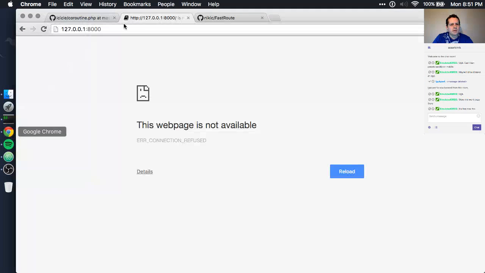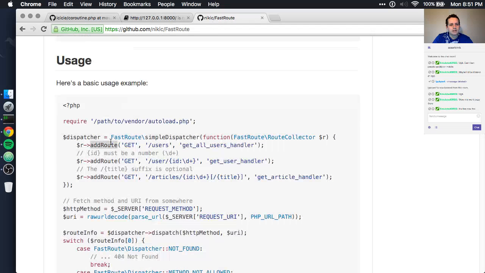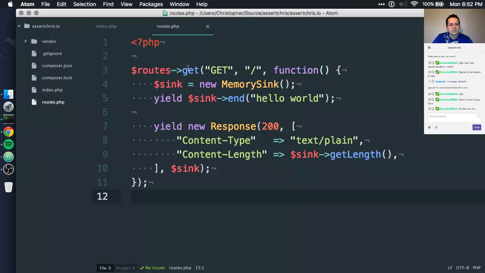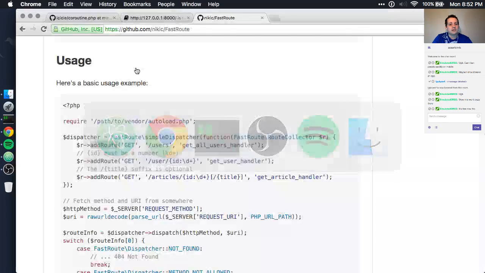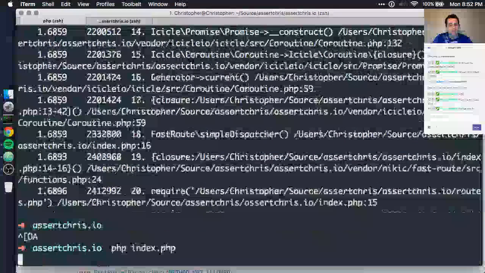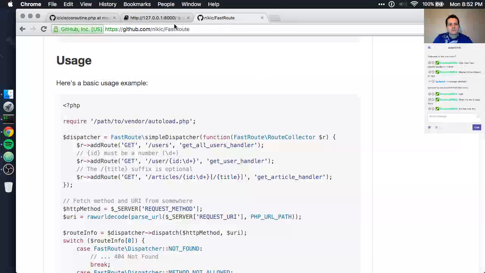Oh, what is this API again? I forget. Add route. Okay. Routes, add route. Okay, that should work. That should work. Let's restart this.